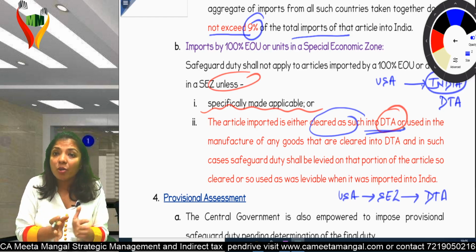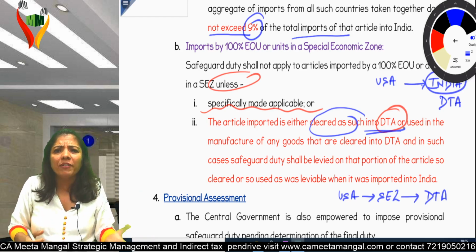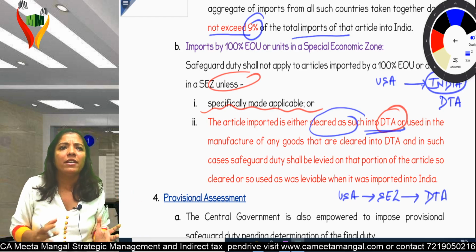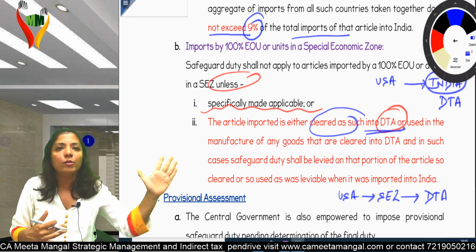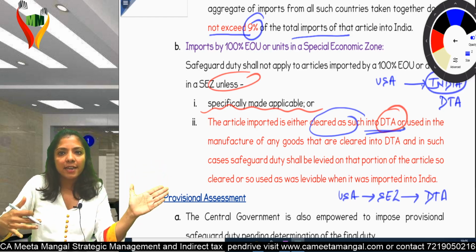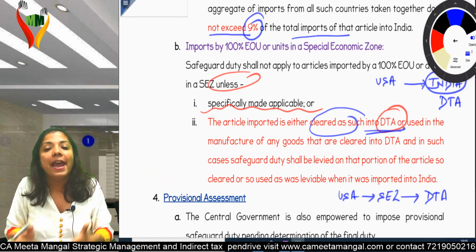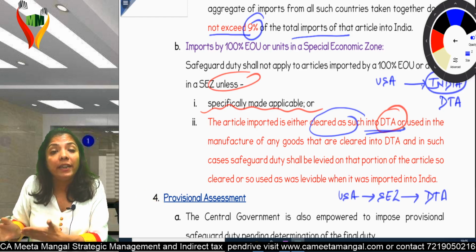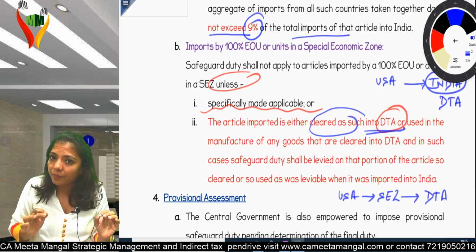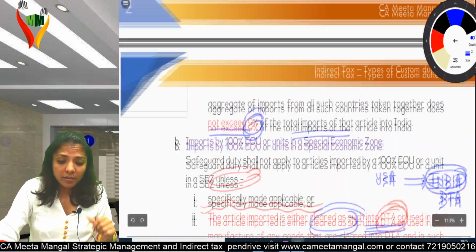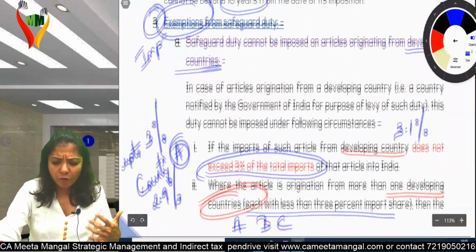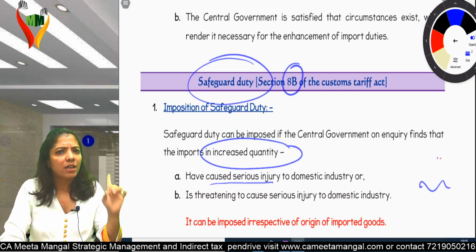They have just planned a route. Normally we also do this, we travel and try to find a route where we are charged less. Same way, they planned: let's bring from USA to SEZ and from SEZ to DTA. End of the day, the goods have reached DTA only. Am I clear till here? Any problem? So what have we studied? Normally, and this is important from exam point of view, when will safeguard duty come into picture?